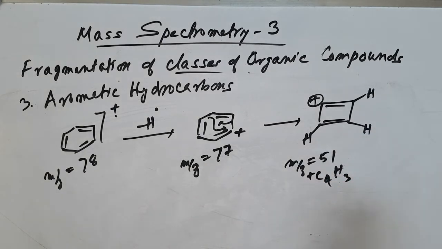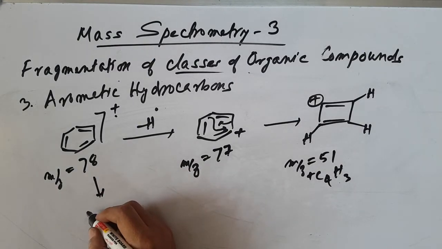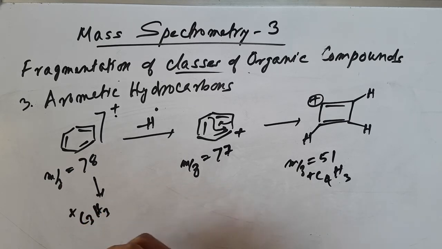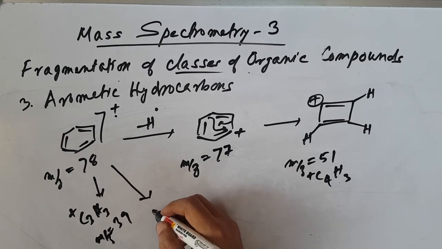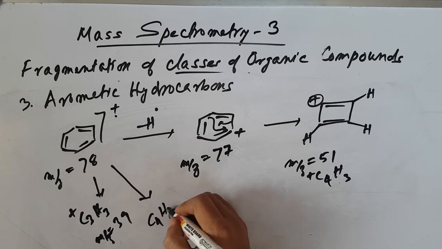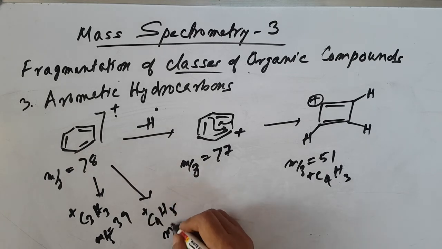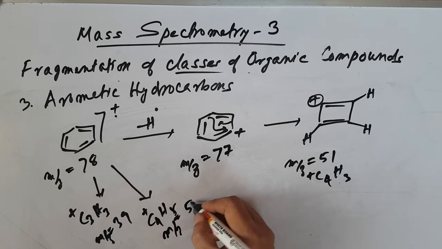Okay, so like this we can have many fragmentations. You can try this: C3H3, m/z 39. Another one, C4H5, m/z 53. Okay, 48 plus 5 is 53.